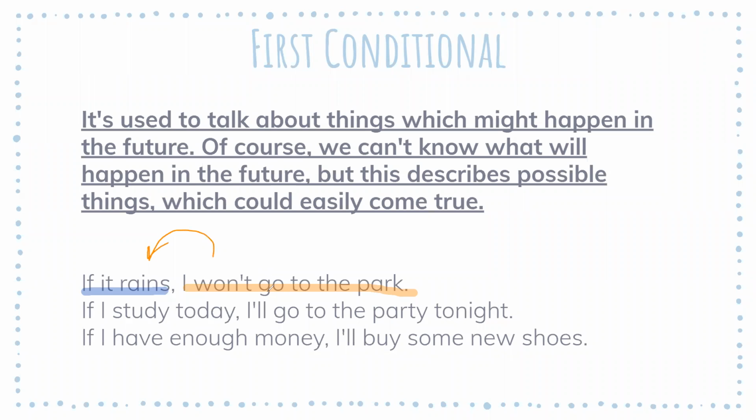If it rains, this will happen. But if it doesn't rain, something different will probably happen. If I study today, I'll go to the party tonight. But if I don't study, then I probably won't go to the party. If I have enough money, I'll buy some new shoes. But if I don't have enough money, well, obviously I won't buy the shoes because I won't have enough money. So there's always a condition and a possible result.